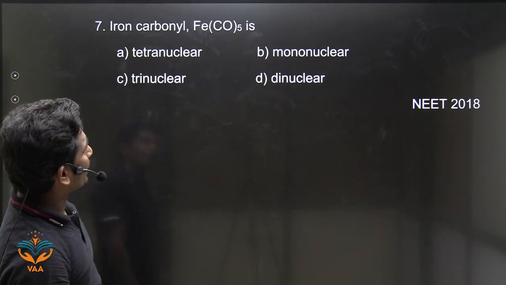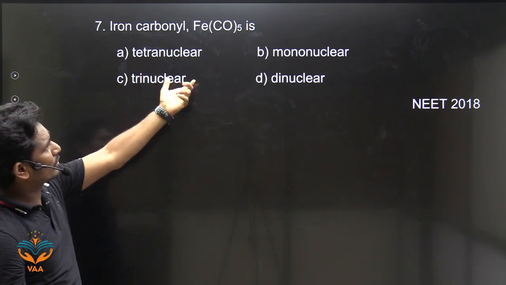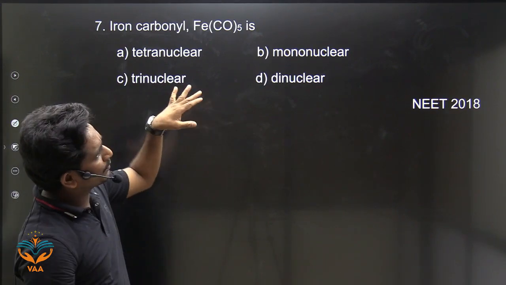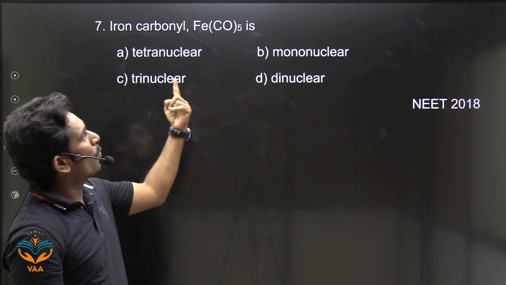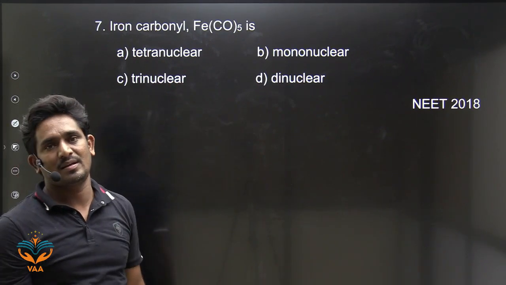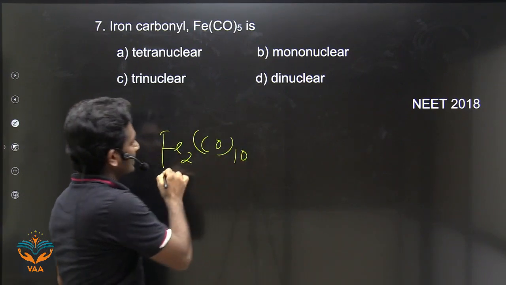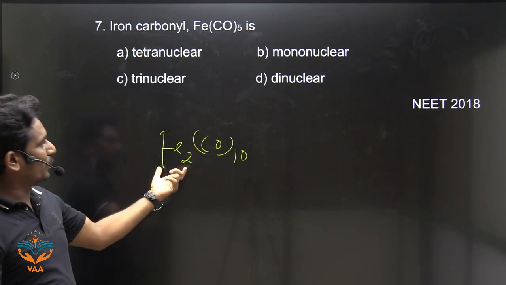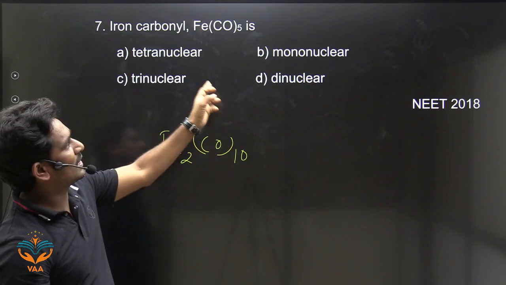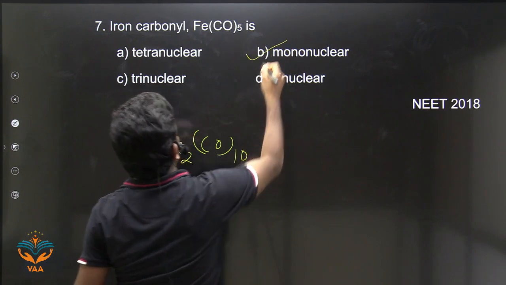Next one. Iron carbonyl, Fe(CO)5, is what? Tetranuclear, mononuclear, trinuclear or dinuclear? What is the answer? It is mononuclear, because there is only one metal. If you take Fe2(CO)10, what is this? It is a dinuclear complex compound. Here there is only one metal, so it is a mononuclear complex compound. Answer is B.